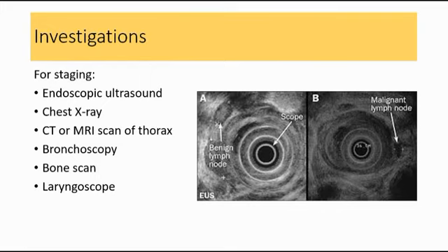Next is chest X-ray to detect any presence of lung metastasis, any aspiration pneumonia, or pleural or pericardial effusion, or any tracheal deviation. Next investigation for staging is the CT or MRI scan of the thorax. It can be used for TNM staging. And bronchoscopy is to exclude bronchial involvement, especially in tumors involving the upper two thirds of the esophagus. Bone scan is used to detect bony metastasis, whereas laryngoscope is to assess for vocal cord paralysis.